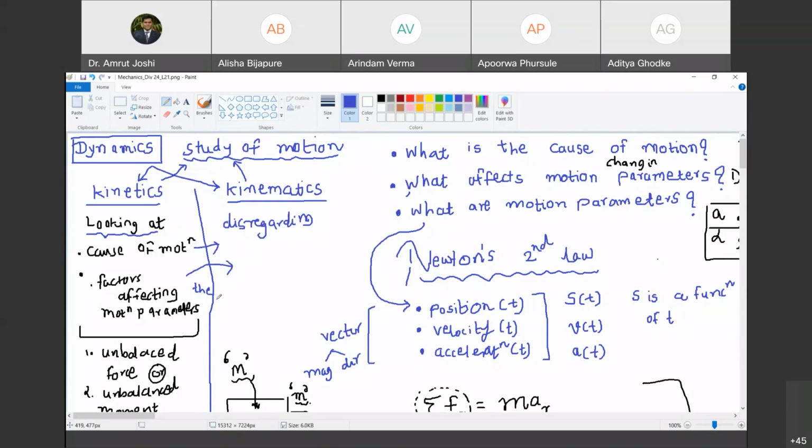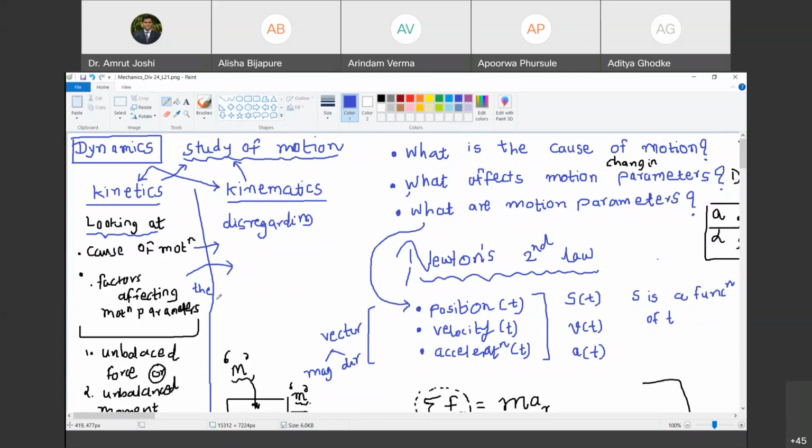Now, look at the irony. The branch that deals with motion parameters doesn't have m in its spelling. Kinetics doesn't have m in its spelling. However, it considers mass. Are you with me? Yes, sir. However, kinematics is a branch that deals with the motion without considering mass, and it has m in its spelling. So that's how we should remember it.